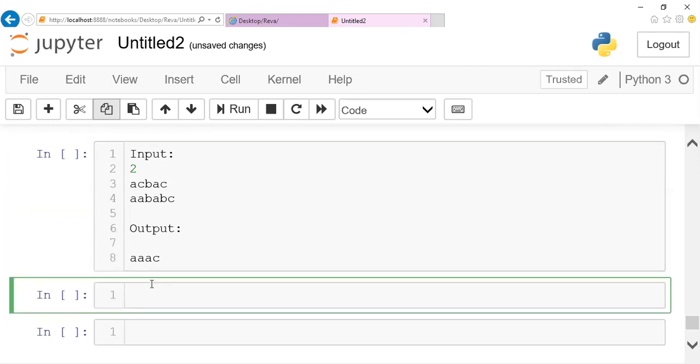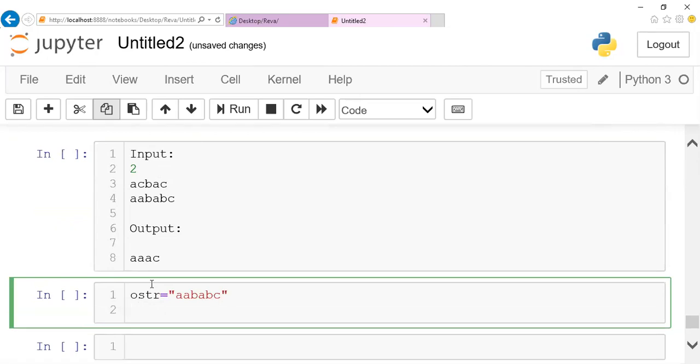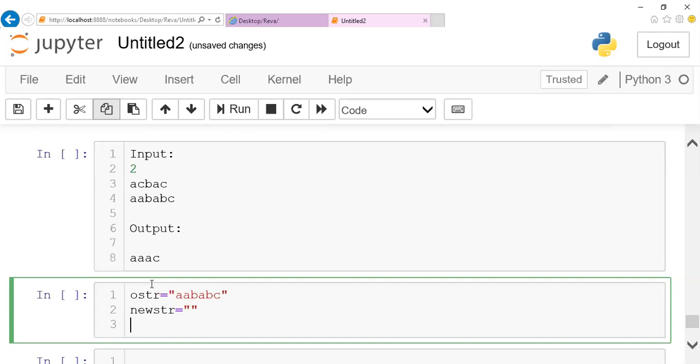So let me mention original string, and here let me mention ABBC. This is the original string. Now we are supposed to form a new string by removing B and AC. So this is our task, right? Now let me mention a new string. Initially, this new string, let it be empty. Now we are supposed to iterate from the beginning till the end of it, right?